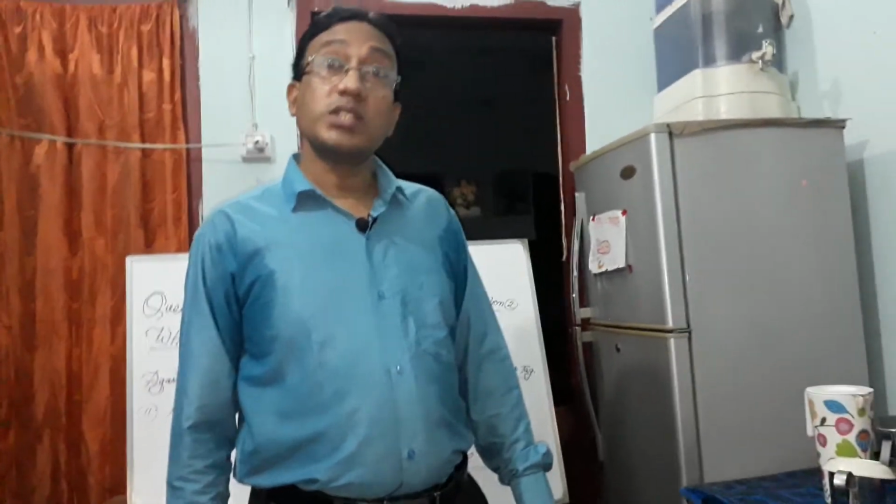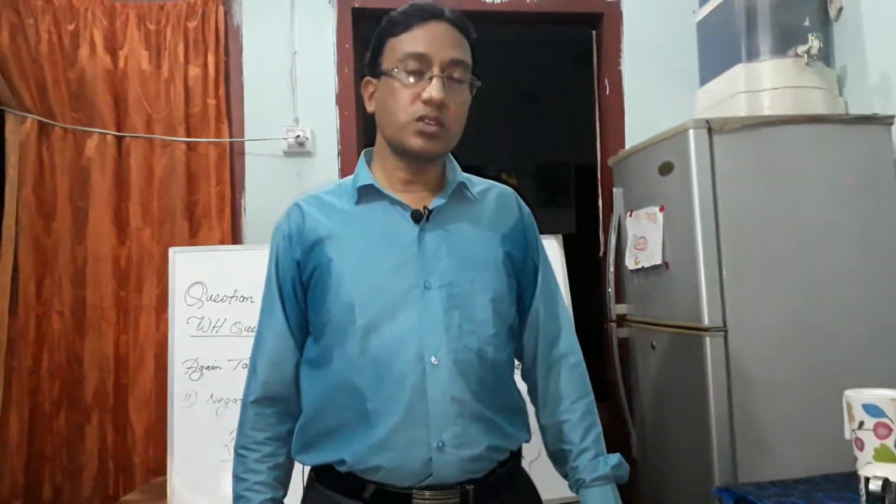Words like who, what, when, how, where contain W and H, so they are called WH words, and questions made with them are called WH questions.